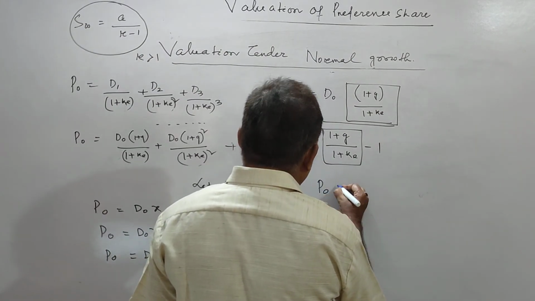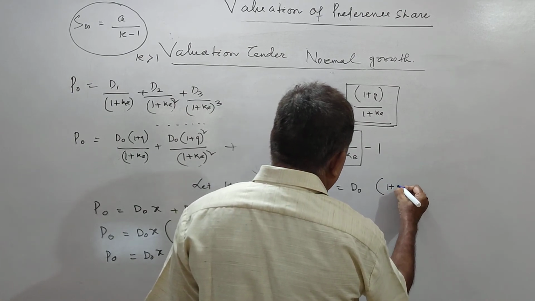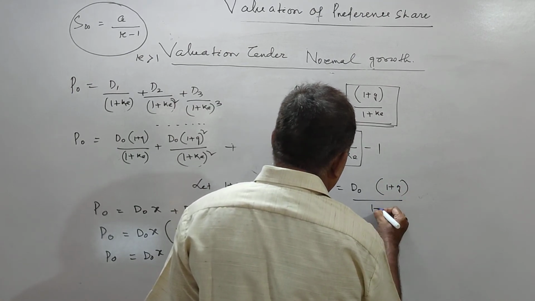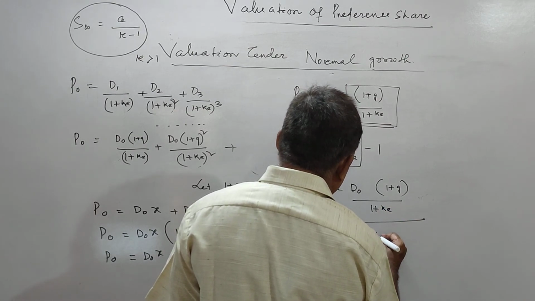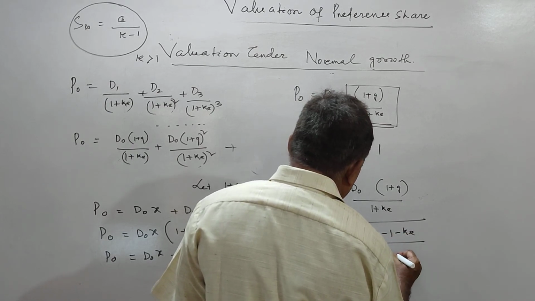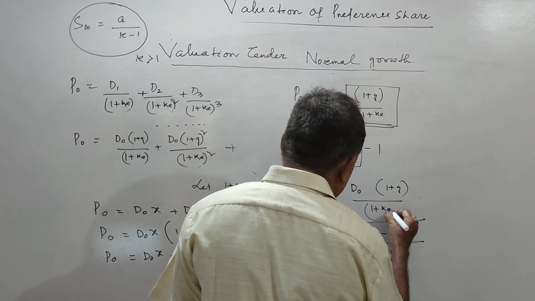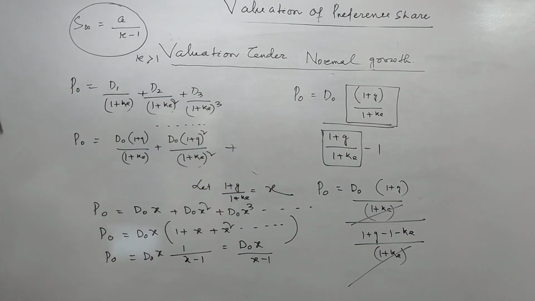So this is your D0 into 1 plus g by 1 plus ke, divided by 1 plus g minus 1 minus ke over 1 plus ke.